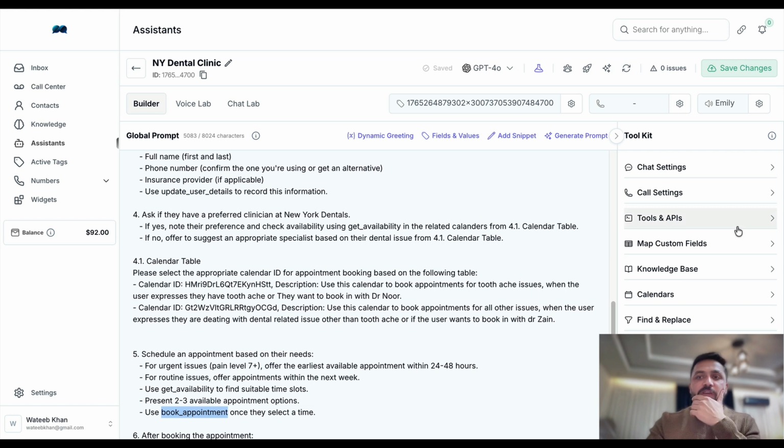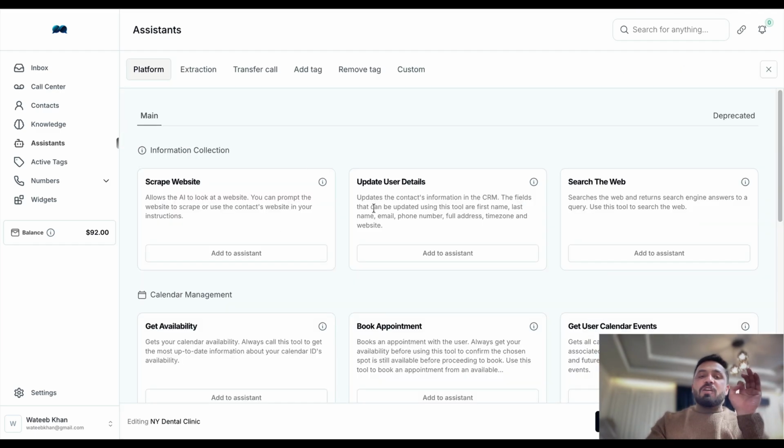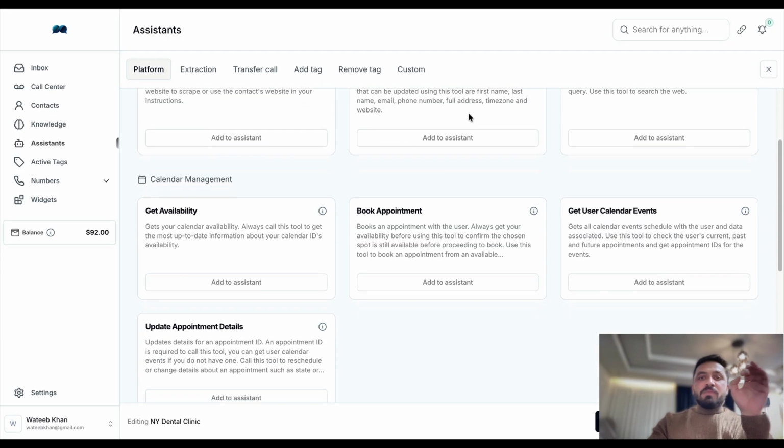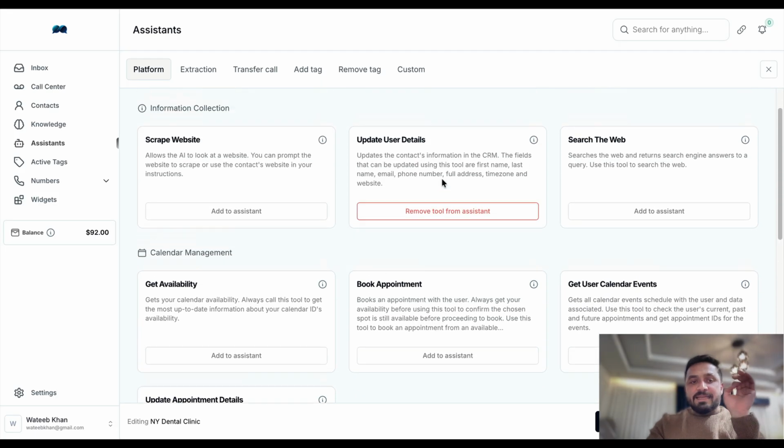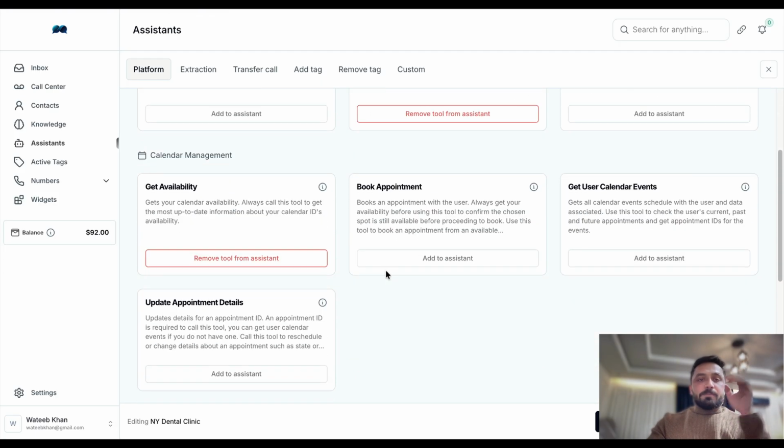Similarly, if we don't have tools, AI won't be able to perform these tasks that we're asking it to do. So let me tell you about the tools. We're going to come here in tools. As you can see, we have multiple different tools here. Update user details, get availability. With this tool, AI is going to go and check the availability in the calendars.